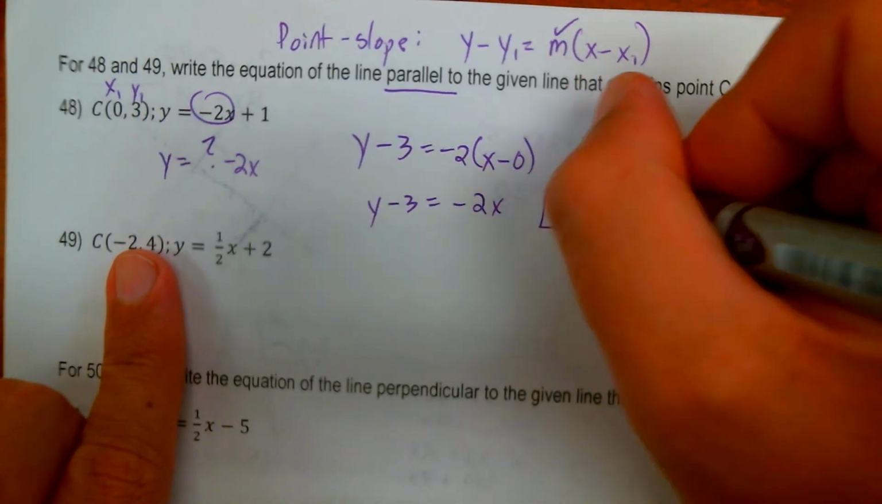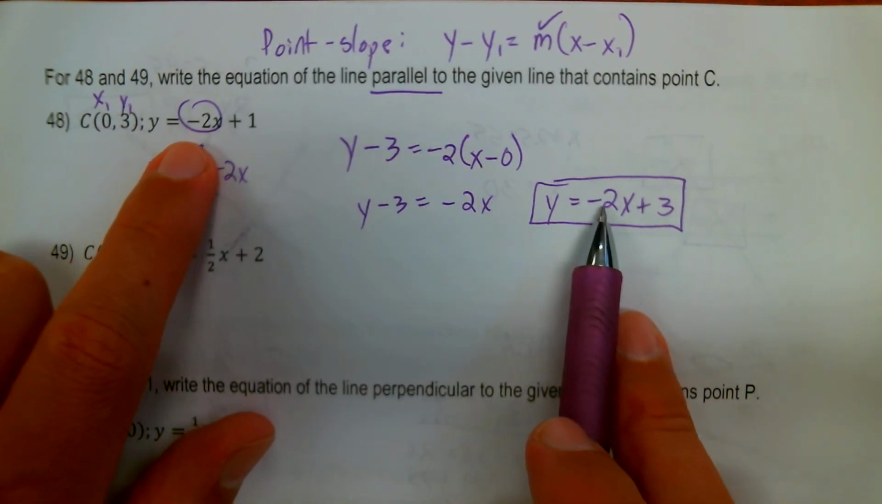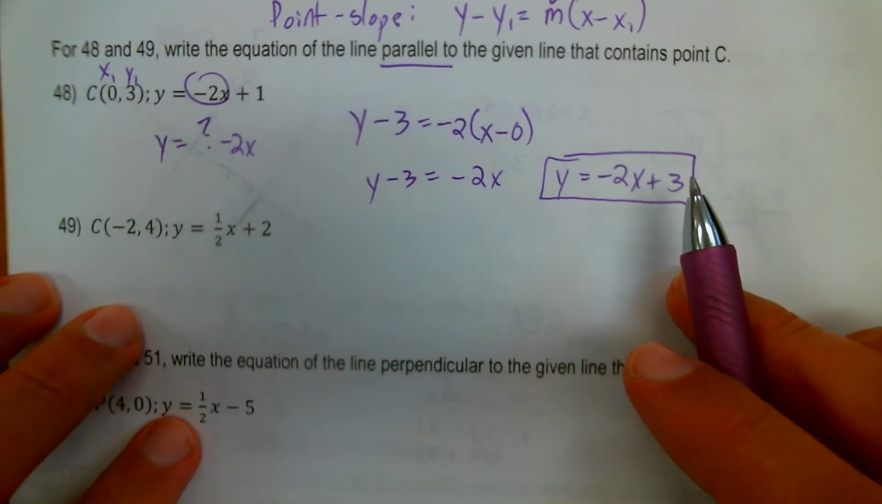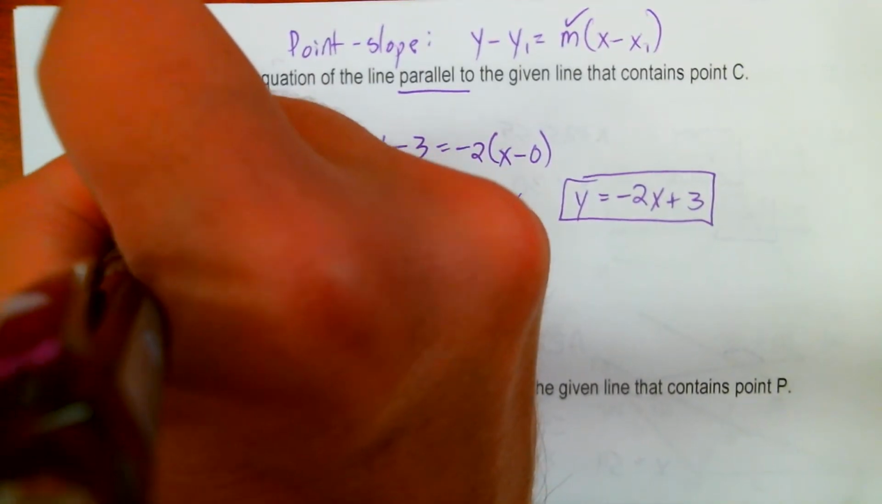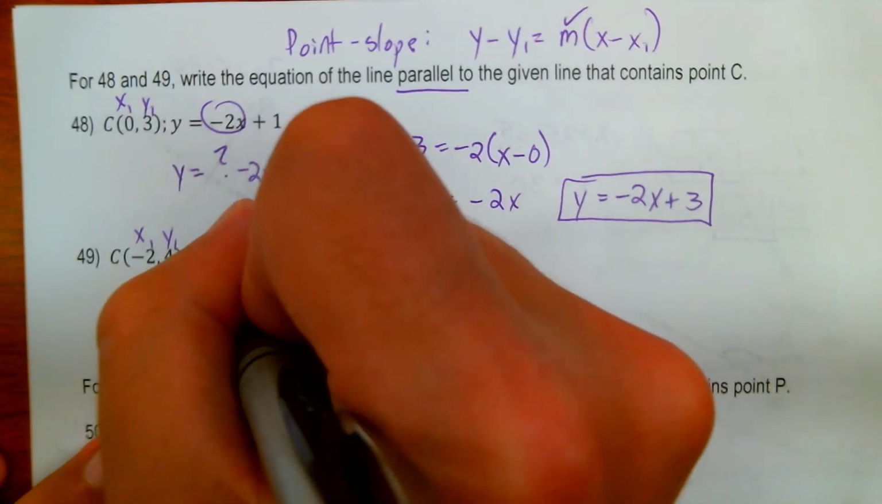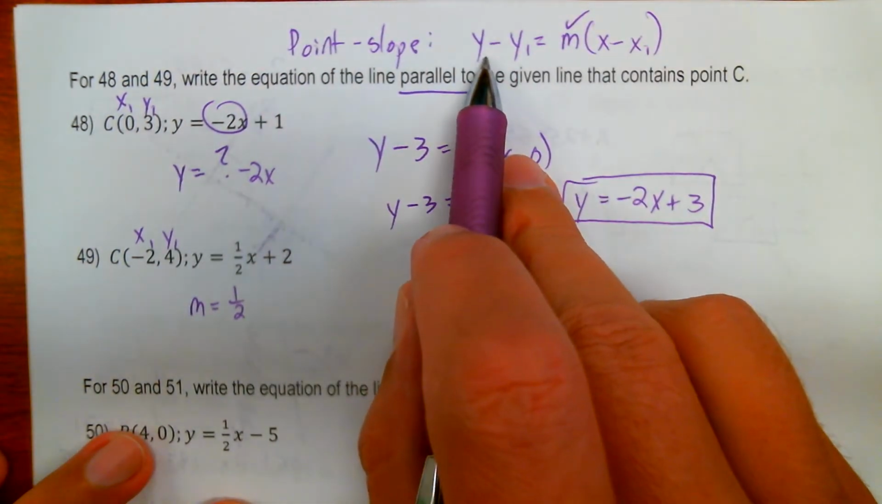That is the equation of a line that's parallel to this line, because they both have a slope of negative 2, but will pass through that point. Okay, 49 is the same exact thing. x1, y1. I know my slope has to be the same, so my slope is going to be equal to 1/2. Okay, so I'll plug into my formula here.